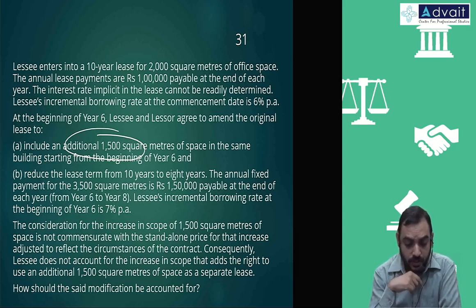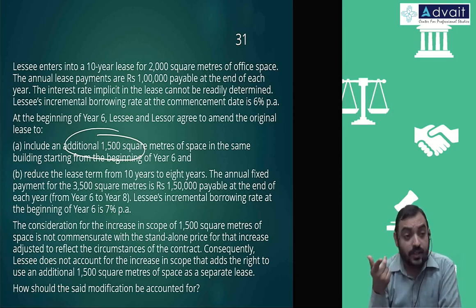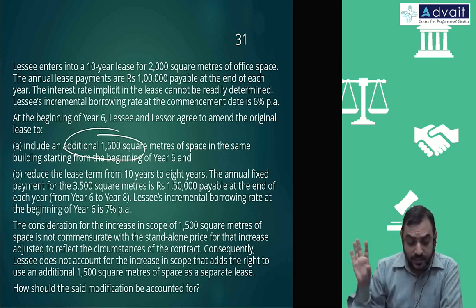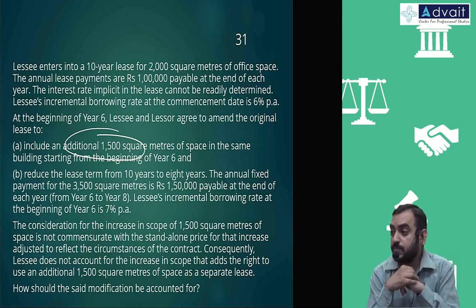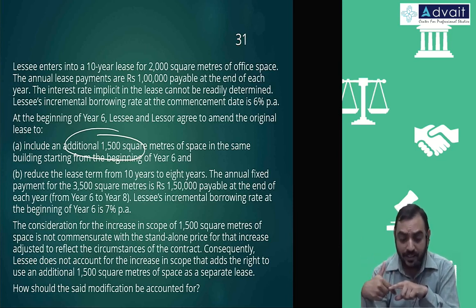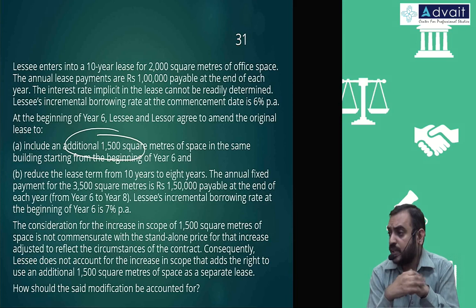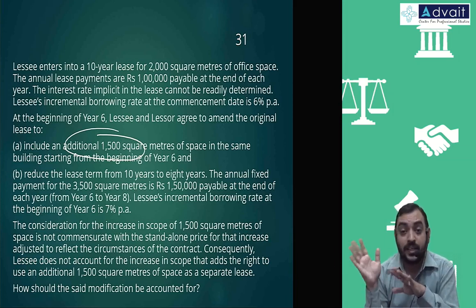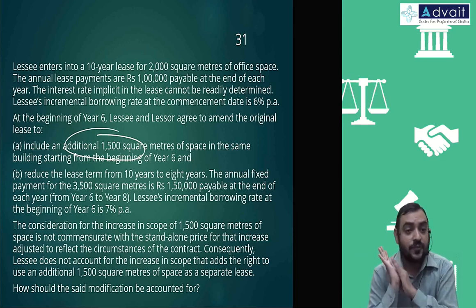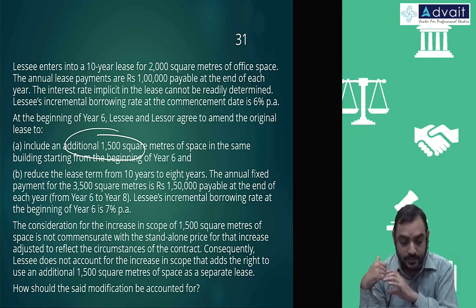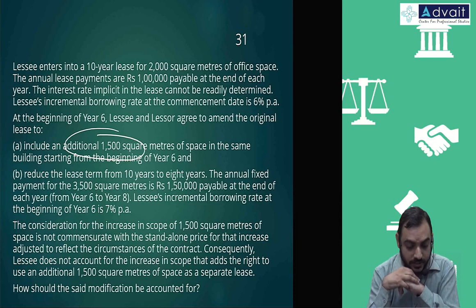Increase in scope means what you should do is, if the lease rentals are commensurate with the standalone selling price, then at this point you don't adjust at all. You take it as a separate lease. Increase in scope and the increased amount commensurate with the selling price, you account it separately. That means no remeasurement, revaluation, such things don't apply. You just take it fresh. Problem over actually in that case. So obviously they will not ask that.